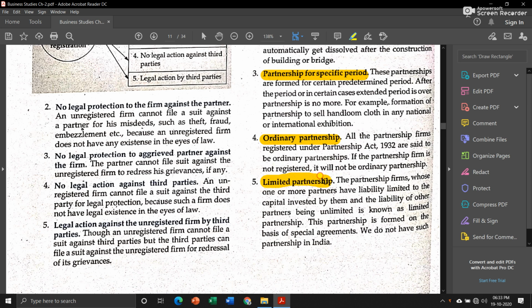Then limited partnership. In this type of partnership firm, one or more partners, it doesn't matter how many, will have limited liability and the rest of the partners will have unlimited liability. That is why it is known as limited partnership, because some partners will have limited liability. But another important point is that this kind of partnership does not exist in India.